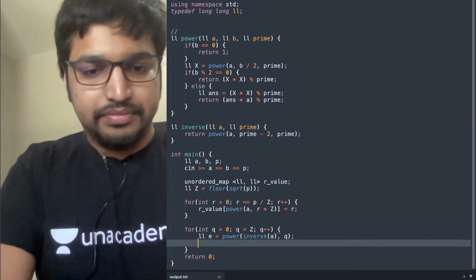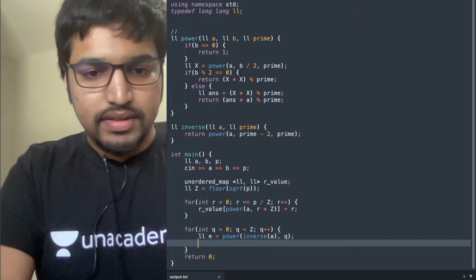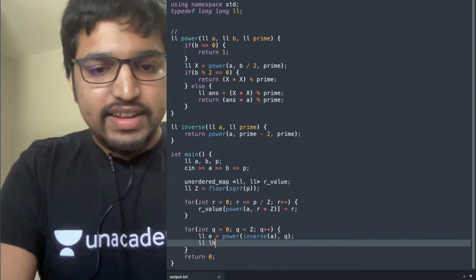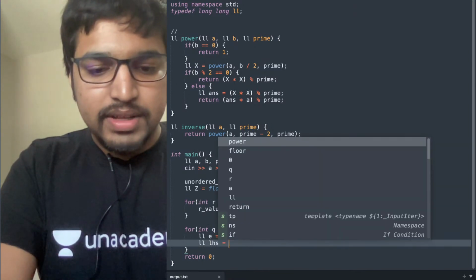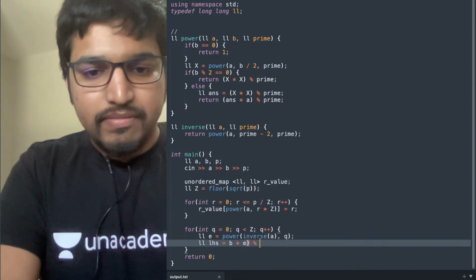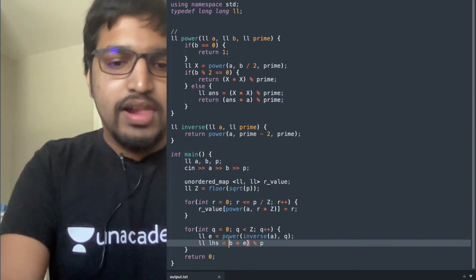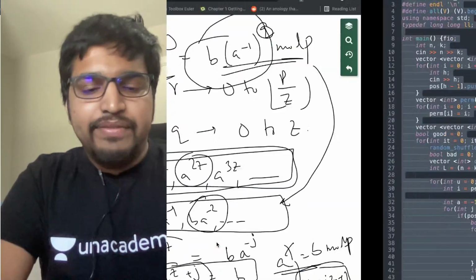And now LHS equals b into e modulo p. So basically LHS will have this part.